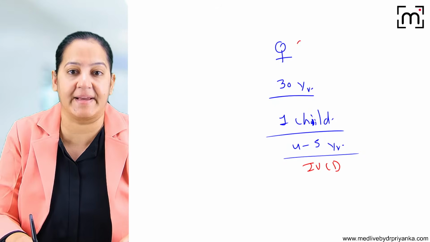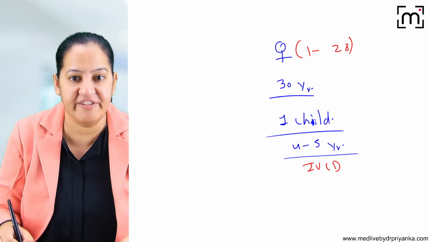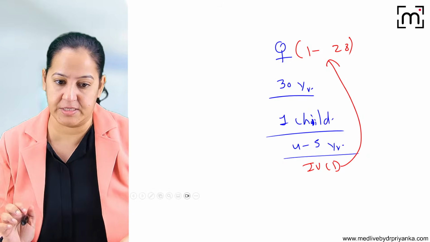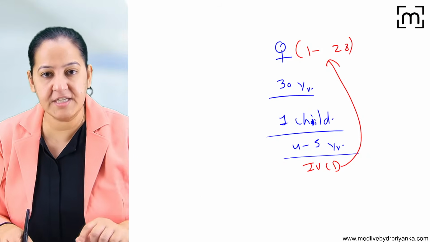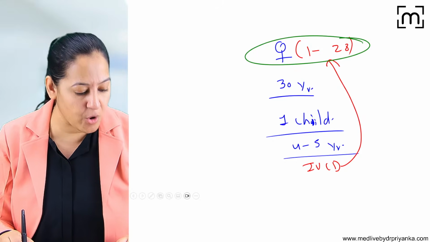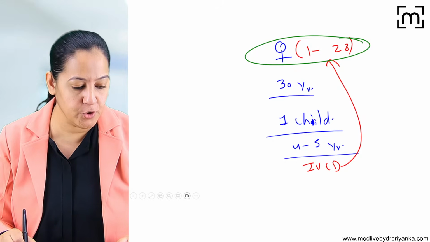During her menstrual cycle from day 1 to day 28, which day should I call her and give her an appointment to insert the IUCD? Which is the best day? So does it depend on the menstrual cycle? Yes, the timing depends on the menstrual cycle. So according to you, what is the best timing?